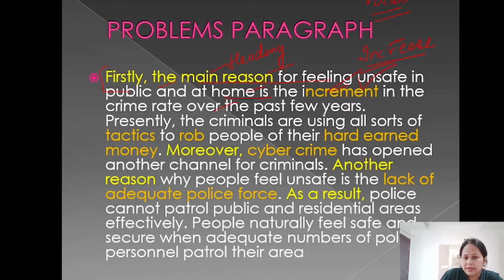Okay, so this is the heading and this is your first point, increased crime rate. So first of all, we give the heading, and then your second part is that you will start with your first point. So first we will give the heading and then we will introduce our first point. Okay, and the first point is the increment of crime rate. Now we'll explain it.